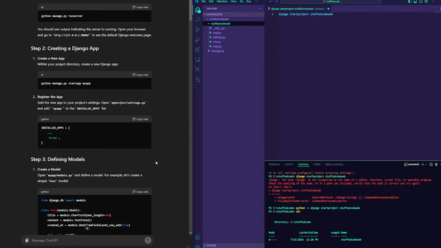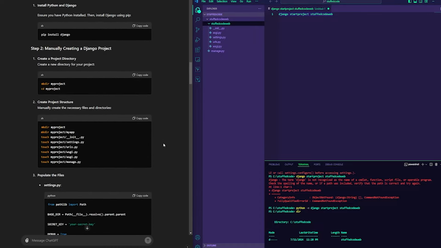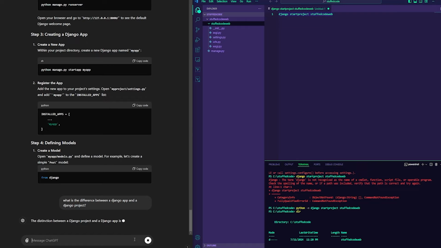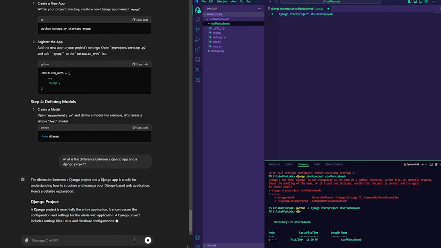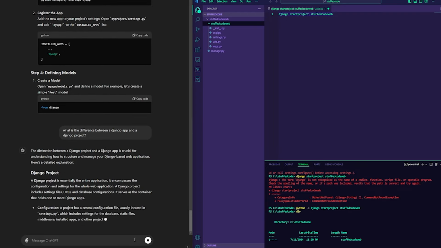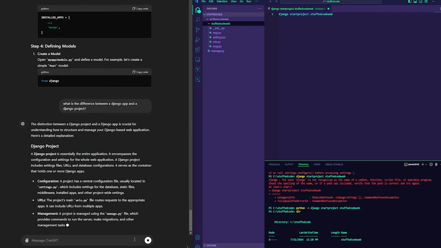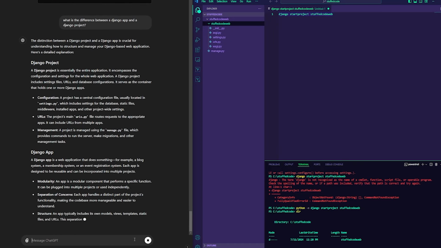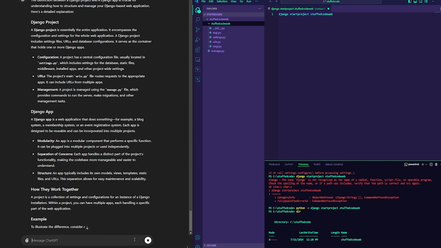And before we do get started on here, what I'm gonna do is just ask, hey, let's say that I'm curious, what is the difference between a Django app and a Django project? This is one of the other powers that you have with AI: if it's a well-trained AI like ChatGPT, which is basically cutting edge, it's gonna explain what the differences are, or it's able to go ahead and answer your question